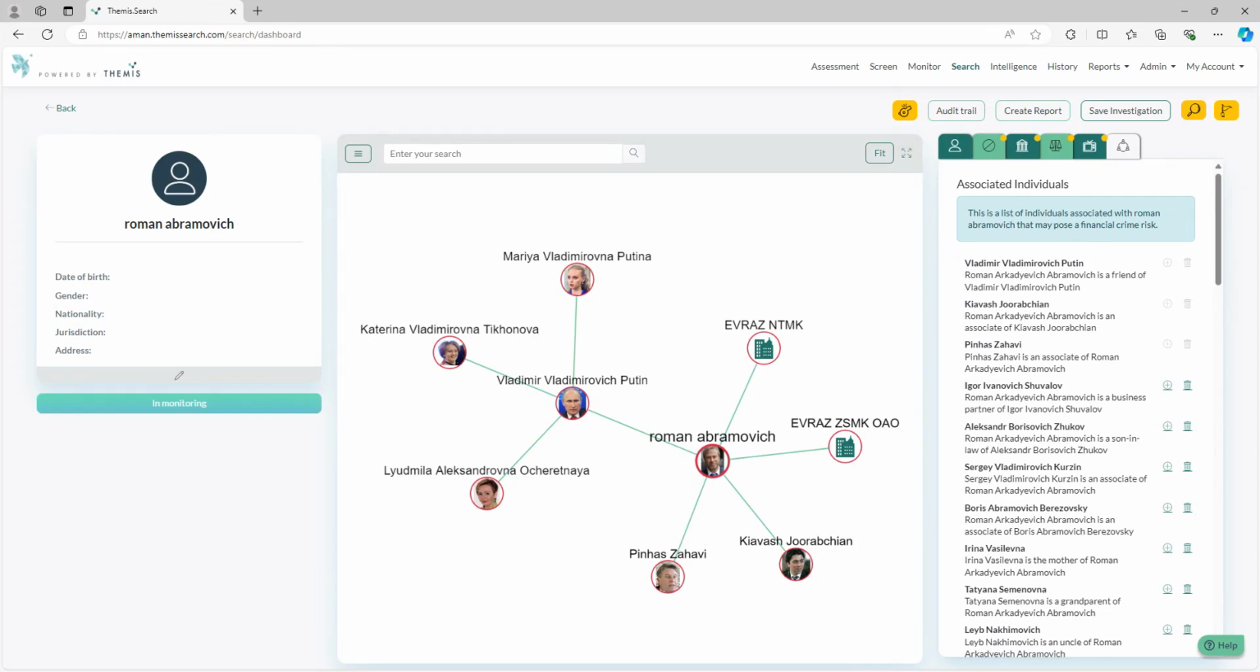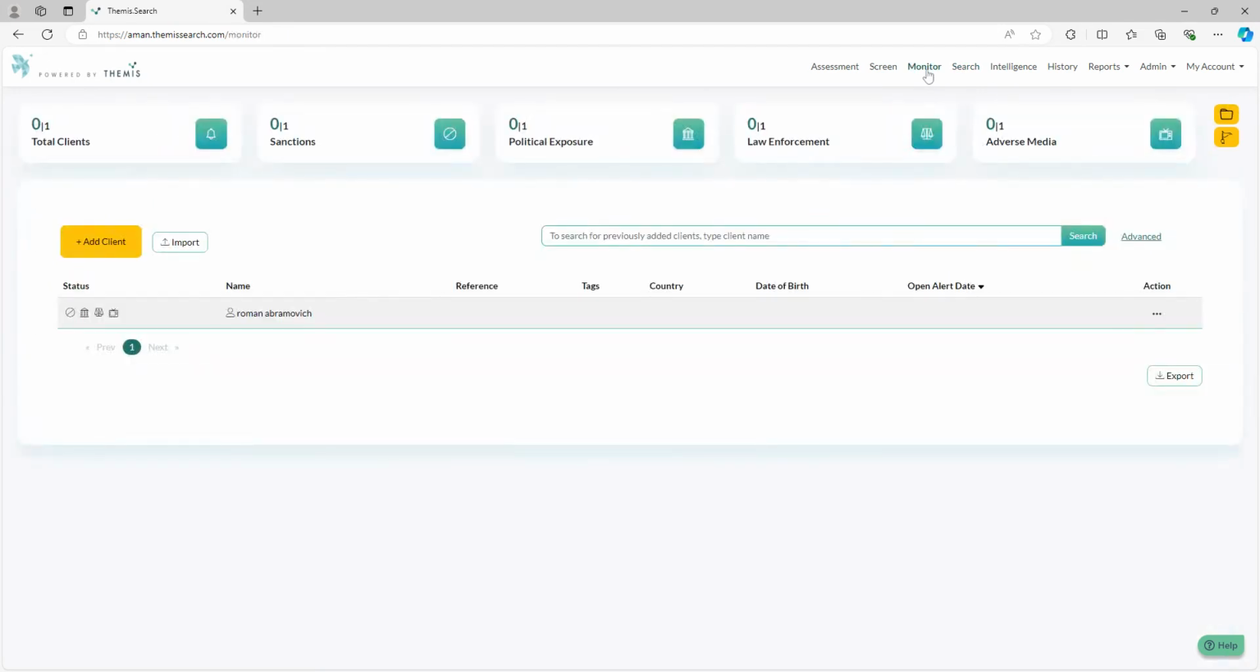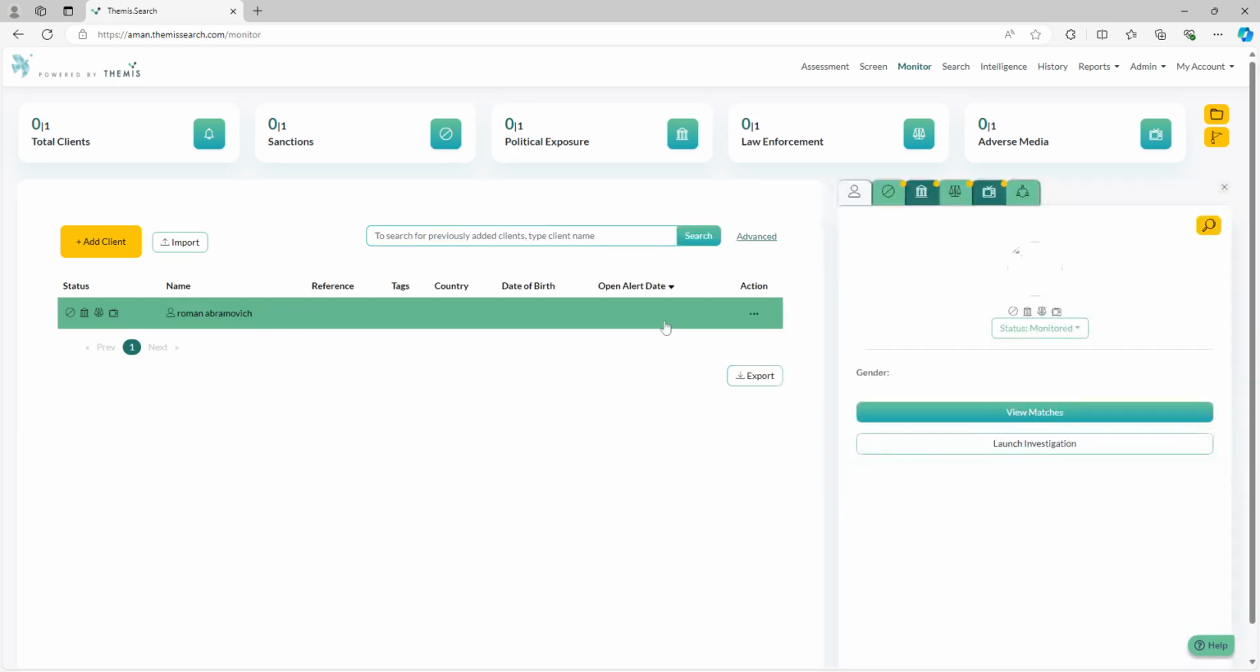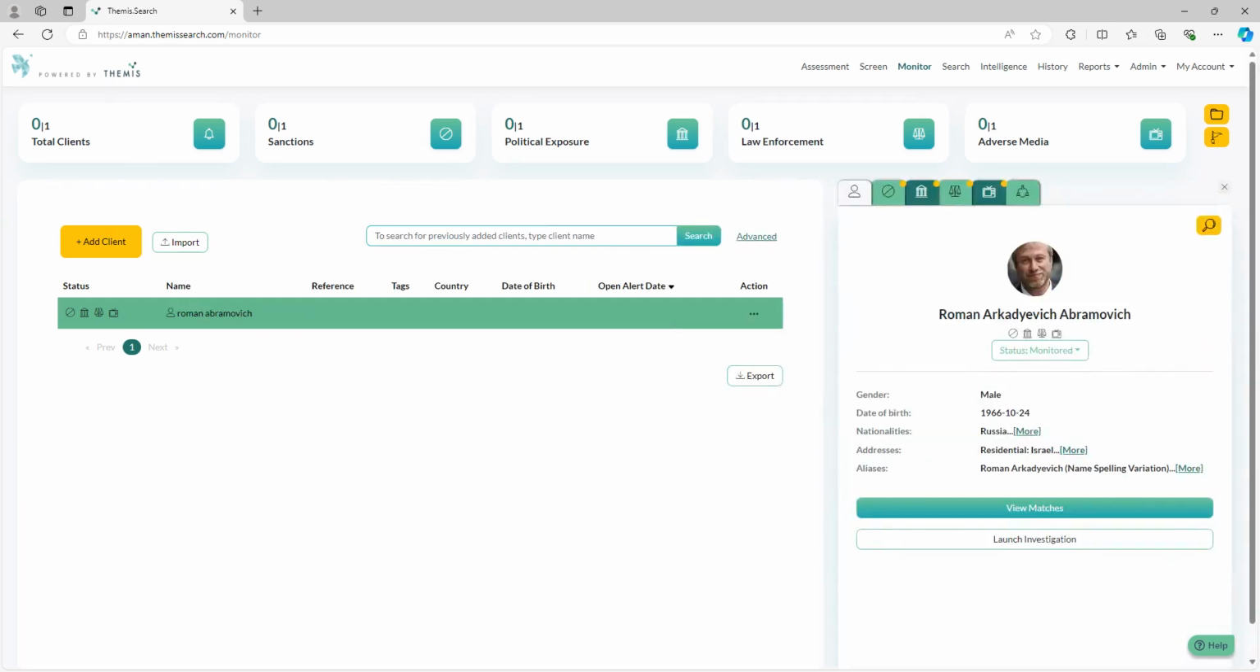You can then access the Monitor module by selecting the Monitor hyperlink at the top of the screen. And as you can see, Mr. Abramovich, who you have just screened, has been added to monitoring. And we can also see that his status shows as monitored. And this means that he will be screened every 24 hours by the platform. And whenever there's any changes to his financial crime profile, you'll be notified by email, and you can then access the platform to assess this new information which has been found.